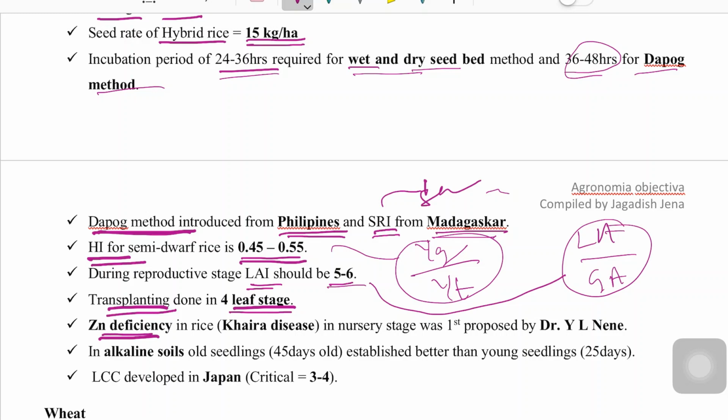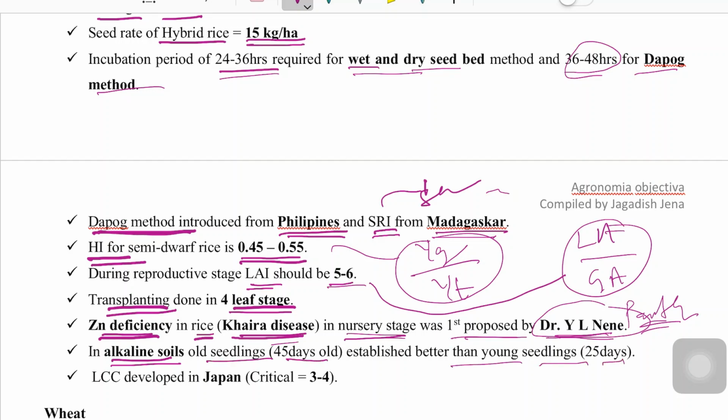Zinc deficiency in rice causes Khaira disease, mainly in the nursery stage, and was first reported by Dr. Y.L. Nene in Pantnagar. In alkaline soil, old seedlings of 45 days establish better than young seedlings.